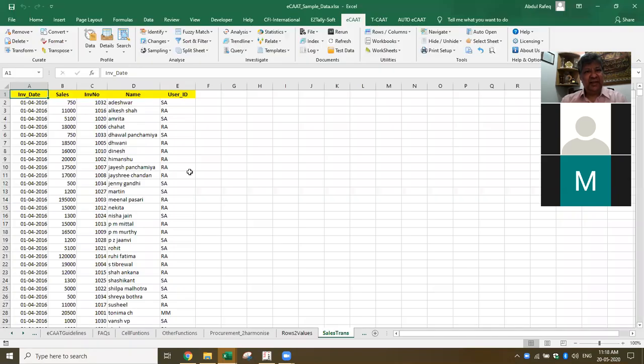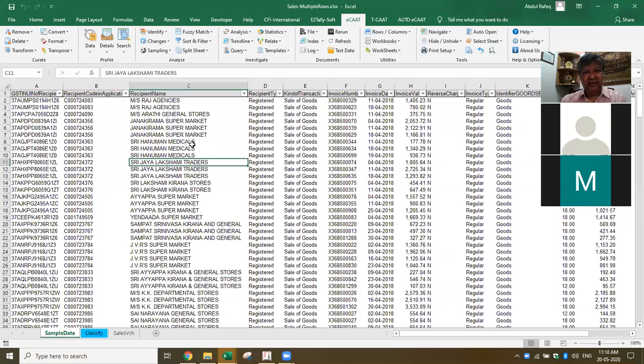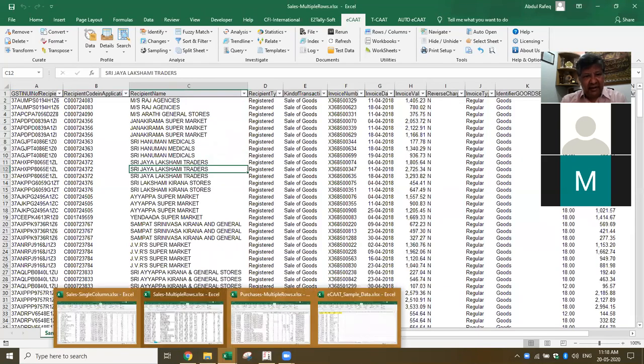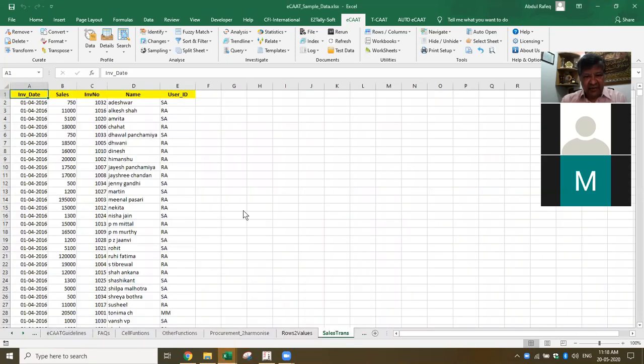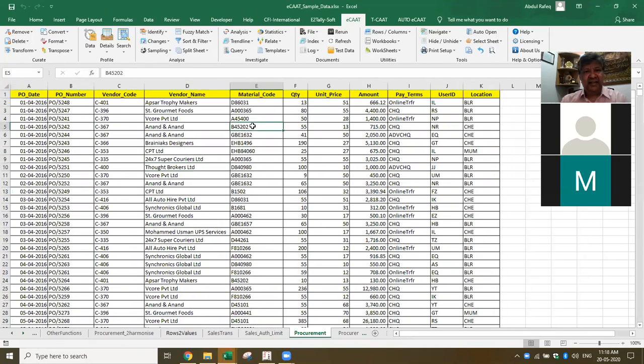Now let me come back to the sales voucher, what I had here. I do have product here. Let me take up one example where I got the product data. For example, there is one file, index sheet. There is one procurement file. Here I've got the material code. Now what I want to do is find out as per the material code.